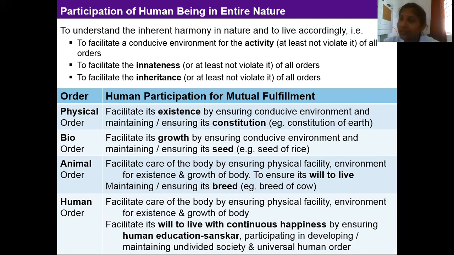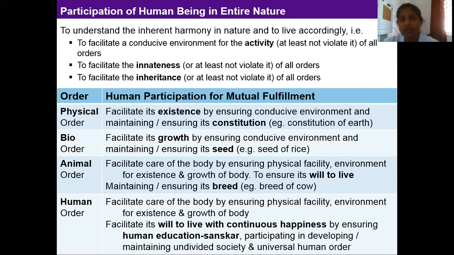Physical order facilitates its existence by ensuring conducive environment and maintaining and ensuring its constitution. For example, the constitution of earth. When it comes to bio-order, human participation for mutual fulfillment facilitates its growth by ensuring conducive environment and maintaining and ensuring its seed.